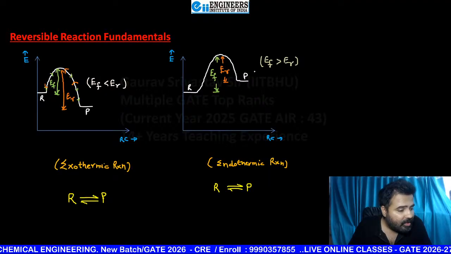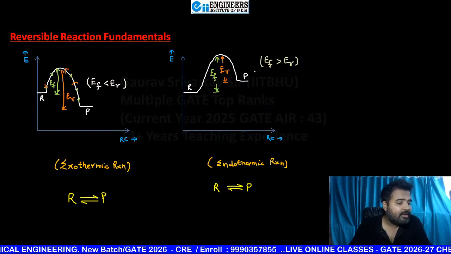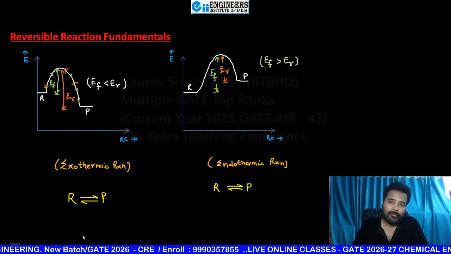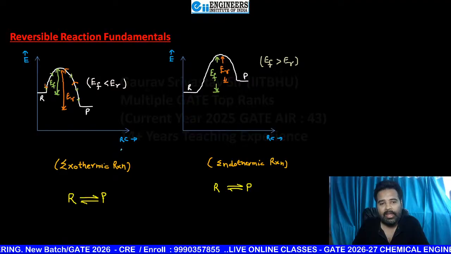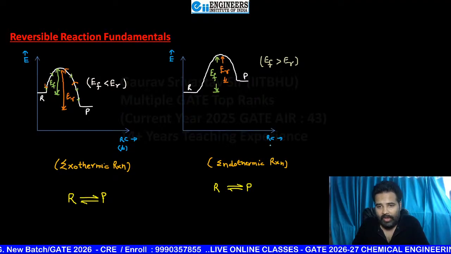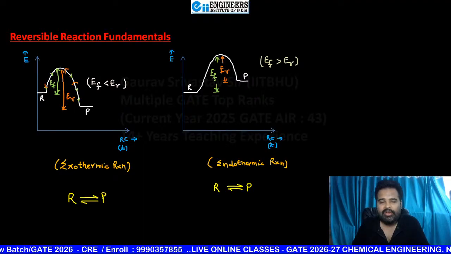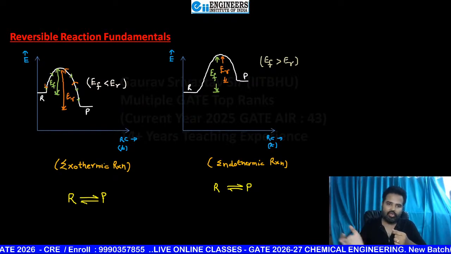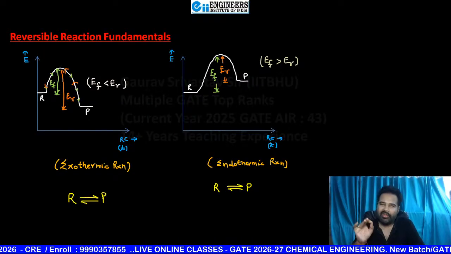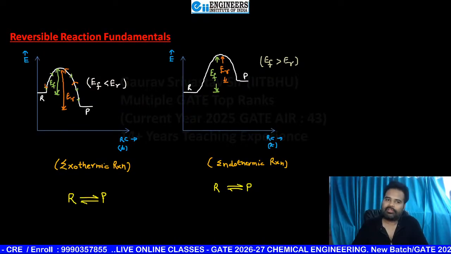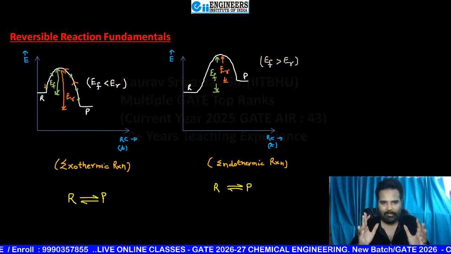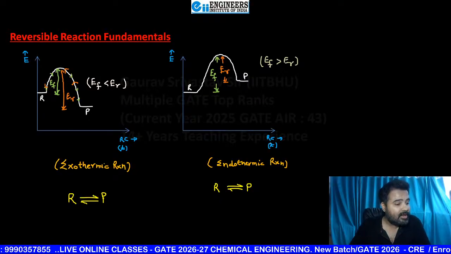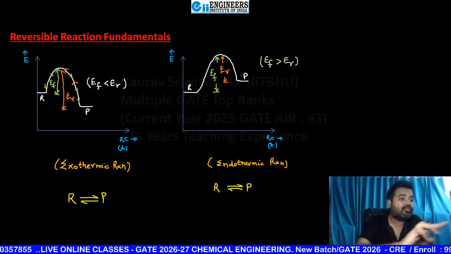Can you, sir, once repeat what is reaction coordinate on the x-axis? Beta, for reaction coordinate, you can just feel that the reaction is happening, the reaction is going on. That means you can feel it with respect to time. Soon I will tell you in a more detailed manner. This time just feel it like time. Reaction coordinate is about when the reaction is going to happen and what is happening there, and what it is in numerical values. If you want to see that, you will see later, beta. It's not temperature, sorry, time. Is it clear? Okay sir, fantastic, mind blowing, super.